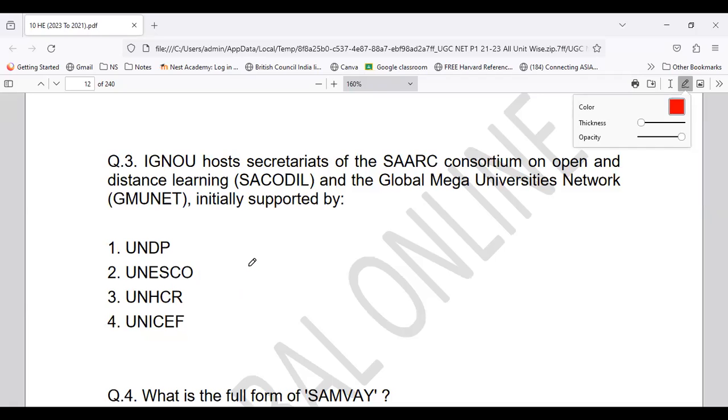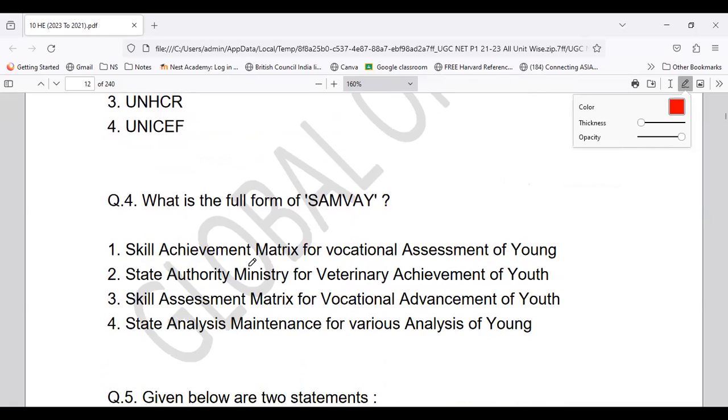Okay, coming to the next question. What is the full form of SWAYAM? Whether it is Skill Achievement Matrix for Vocational Assessment of Young, State Authority Ministry for Veteran Achievement of Youth, Skill Assessment Matrix for Vocational Advancement, or State Analysis Maintenance for Various Analysis of Young.